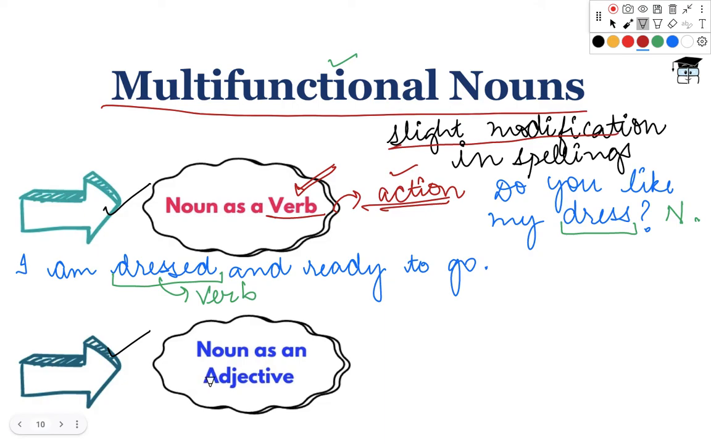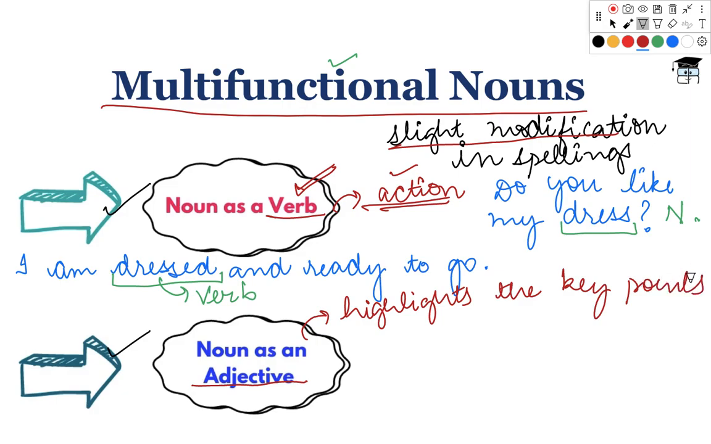Similarly, a noun can also act like an adjective. Okay, what does an adjective do? An adjective highlights the key points of a noun. Right, an adjective highlights the key points of a noun. So, whenever a description is provided before or after a noun, almost every time that description is an adjective. Okay, and an adjective can also be produced by changing the spellings of the noun slightly. Now let us clear this with the help of an example.